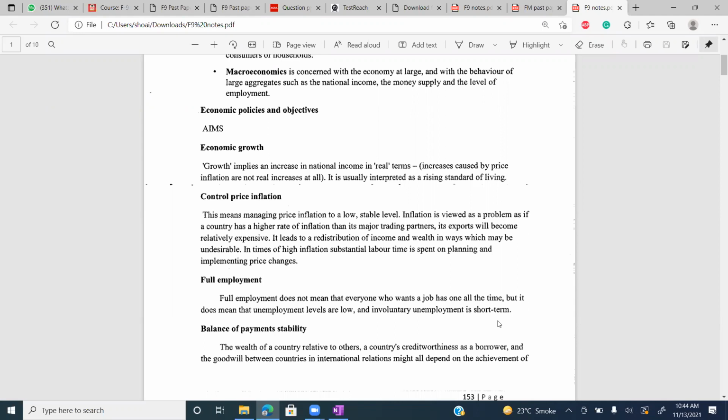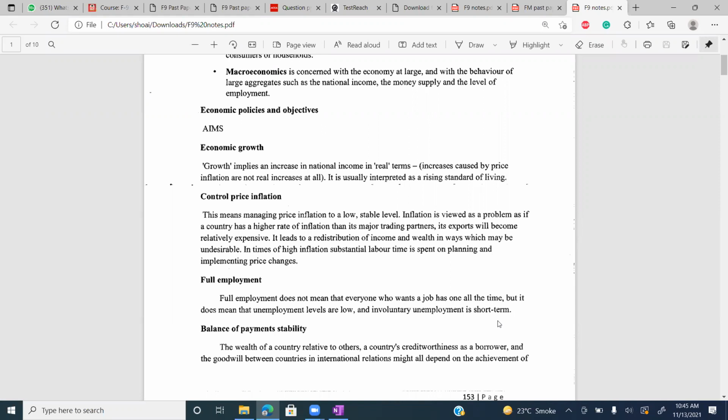That means everybody has the chance to get a job. If you are qualified, if you have skills, you can get the job. That is the meaning of full employment. That doesn't mean that everybody has a job in your country, but it means the maximum number have jobs in your country.